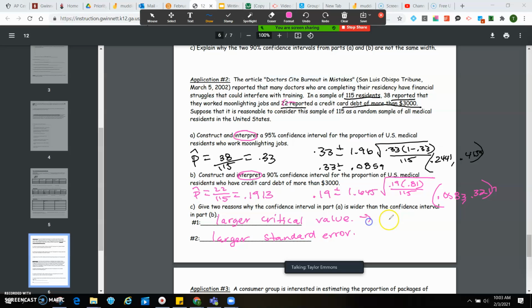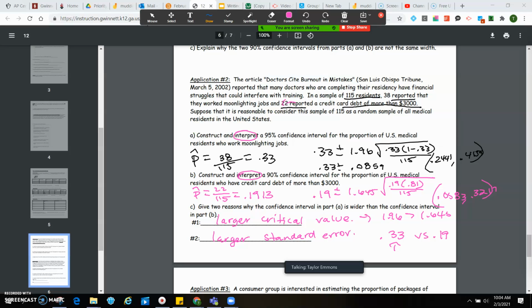Larger critical value, we had 1.96 versus 1.645. And then we also had 0.33 versus 0.19. Okay, so that's going to create a difference in this margin of error formula.